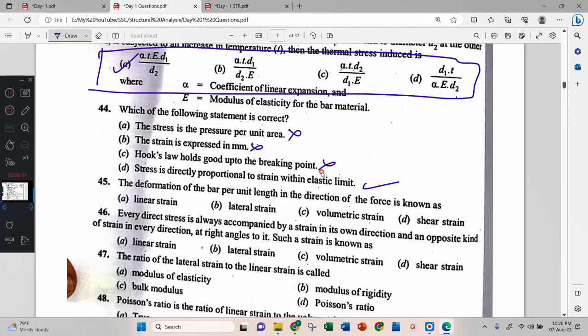Deformation of the bar per unit length in the direction of force is known as. In the direction. So volumetric? No. In the direction of force. Unit length. We have two options. In the direction of force, linear. Perpendicular to the direction of force, lateral.